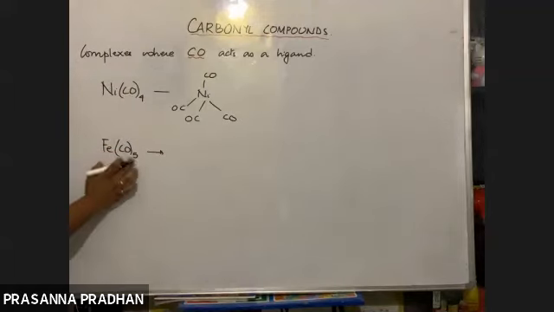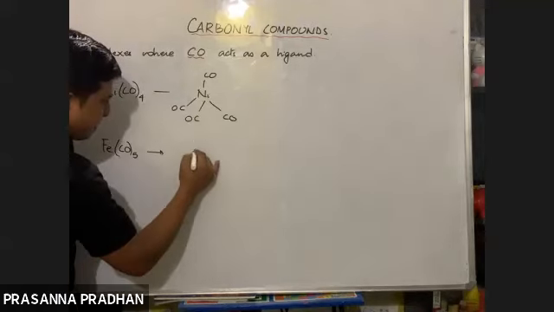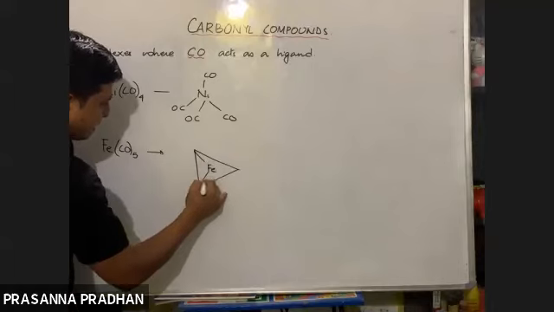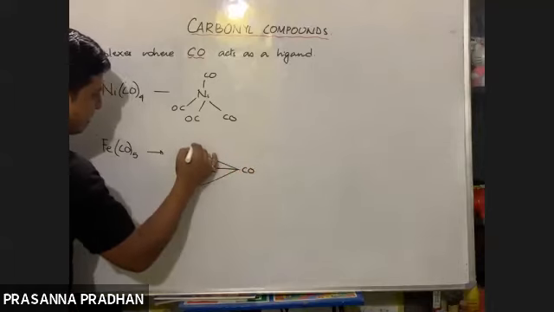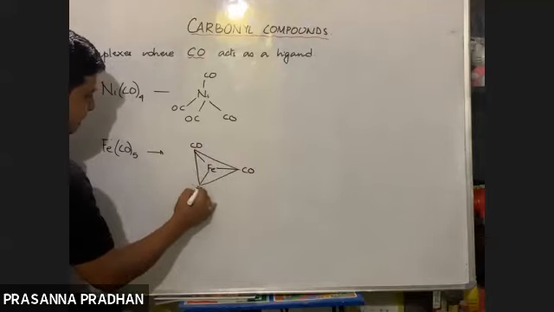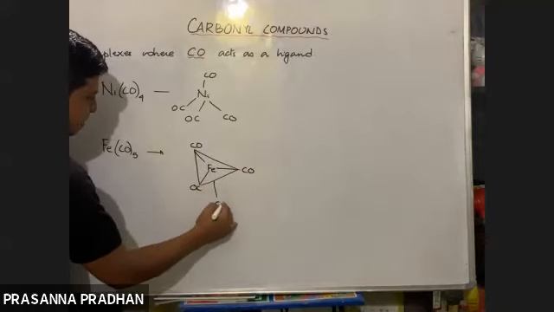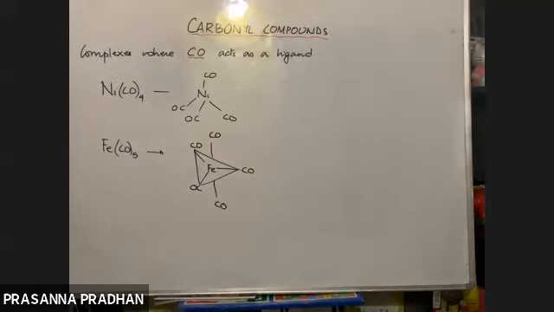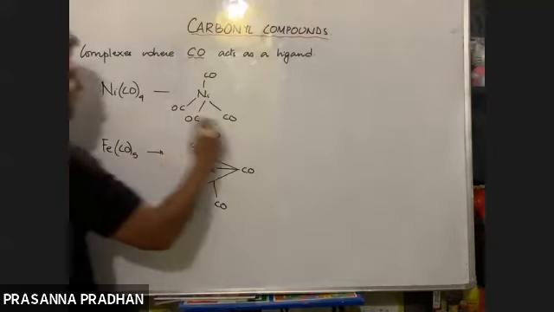iron pentacarbonyl. It has a trigonal bipyramidal structure. So we have Fe like this, with CO acting as a ligand at each position. Fe(CO)5 is known to have a trigonal bipyramidal structure. Fine. So you just need to remember the structure.